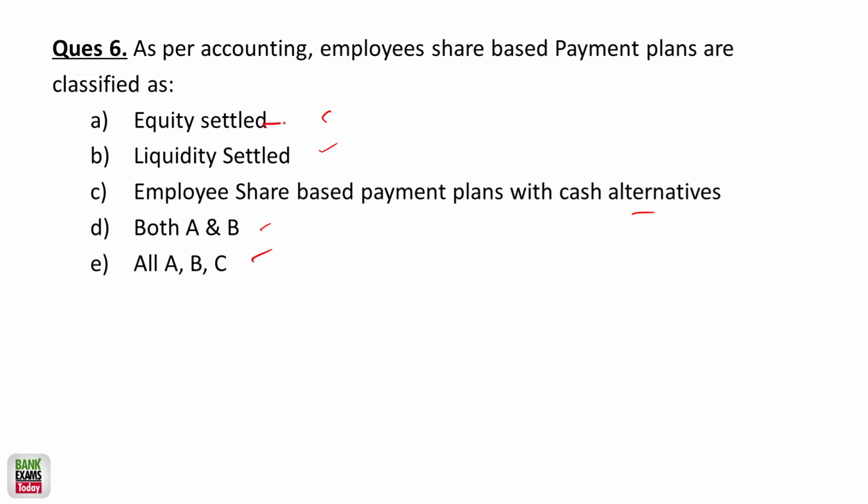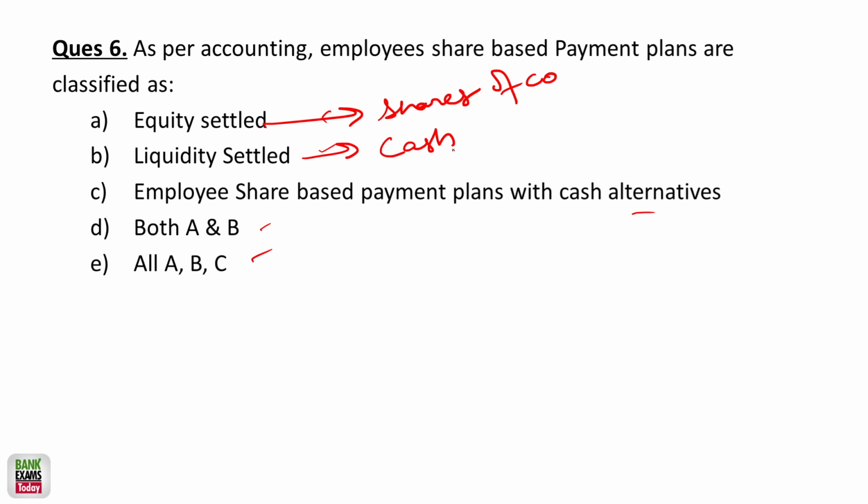Under this plan, the employee receives shares of the company. Under the liquidity settled plan, the employees receive cash based on the value of company shares. Under the liquidity, the employee receives cash. So, employee share based payment plan with cash alternative.